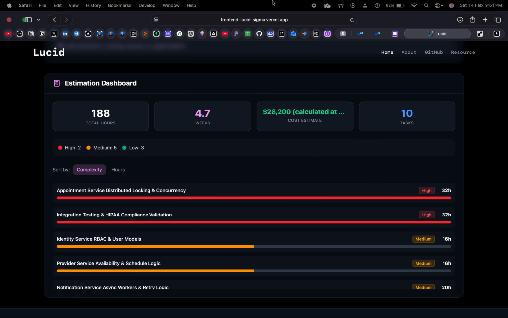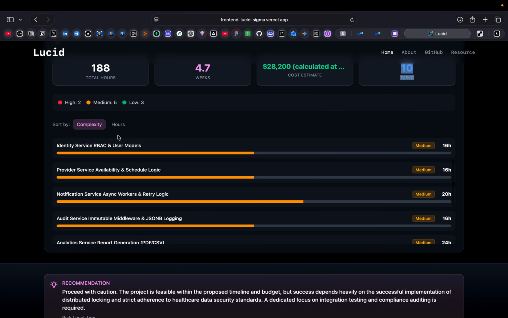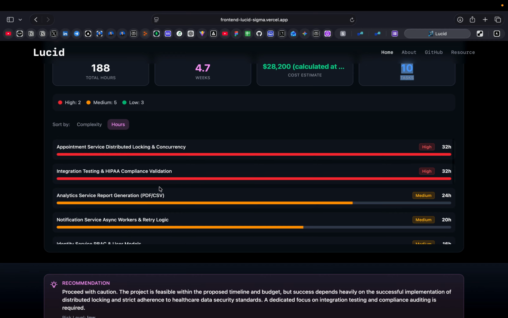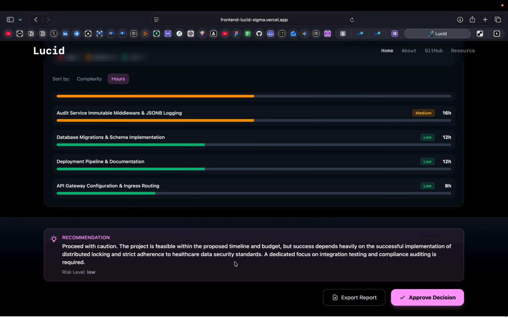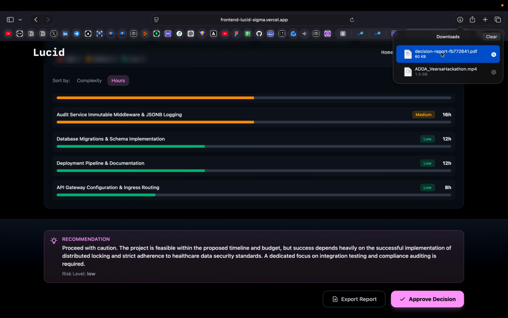This is the estimation dashboard. 188 hours are required for the project development, 4.7 weeks. This is the cost estimation, 10 tasks, complexity-wise sorting of the tasks. These are hour-wise sorting of the tasks. Then we have the recommendation for the project. Then we can also export the report and download it as a PDF.